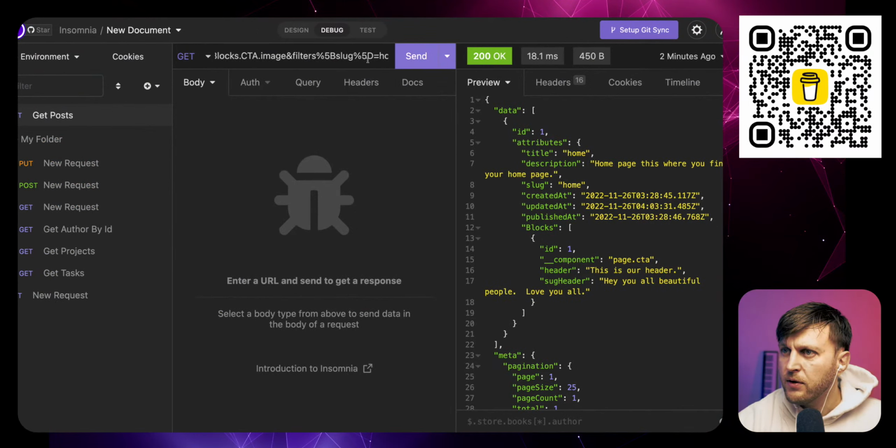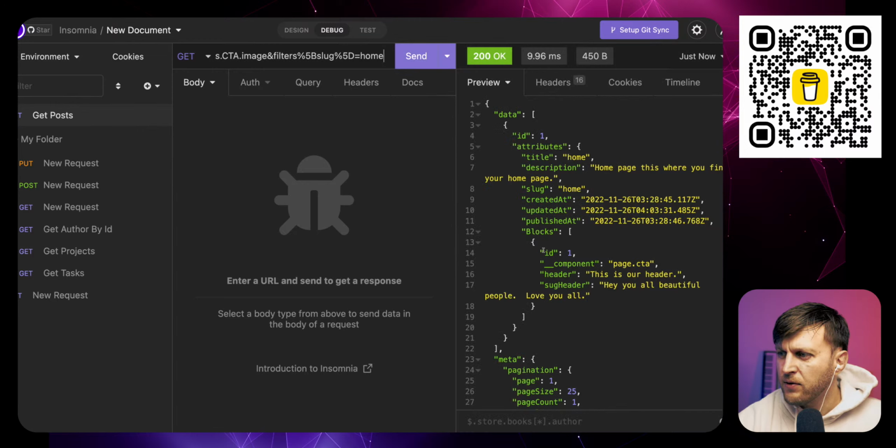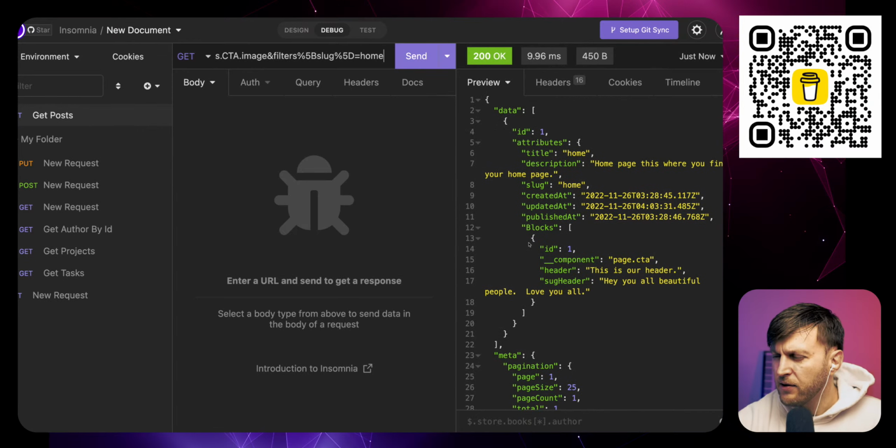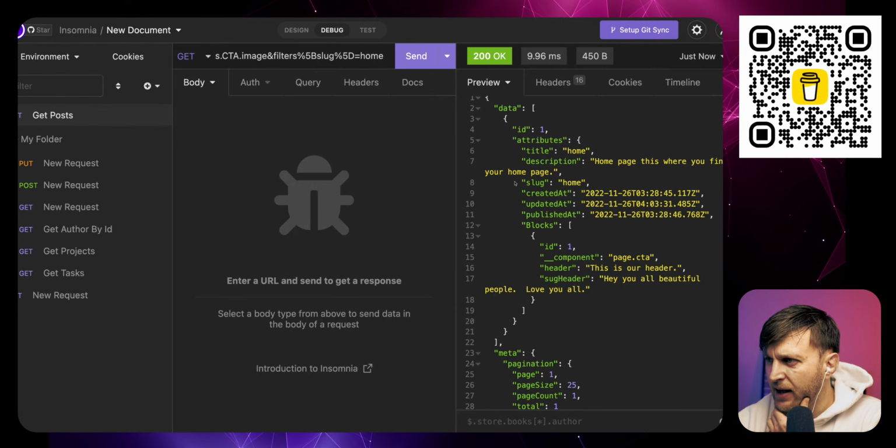So let's see here. So image, slug, filter, slug, image, populate, block, CTA link, populate, send. Okay, nice.